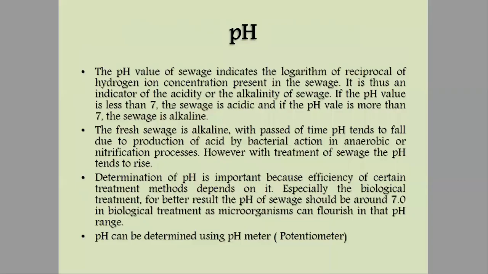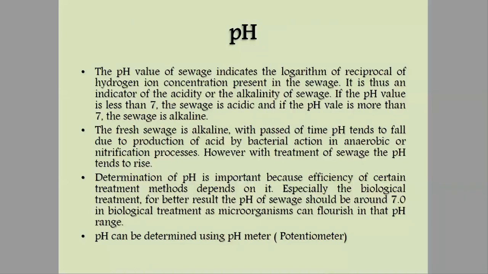Now another important physical property is pH. The pH value of the sewage indicates the logarithm of the reciprocal of hydrogen ion concentration. You might have studied this in your water supply system course in your 5th semester, where we had to determine the pH for drinking water.